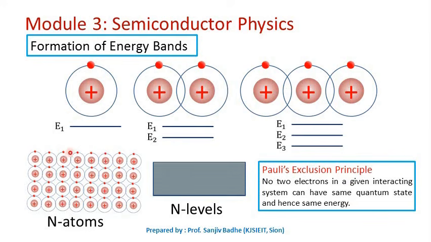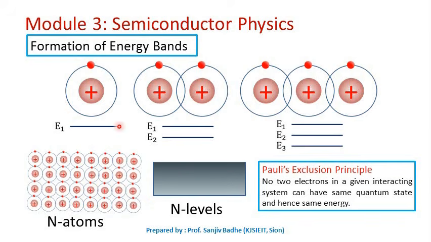So the single energy level which accommodates this particular electron in an atom will now split into n number of energy levels to accommodate all these n electrons from n atoms.